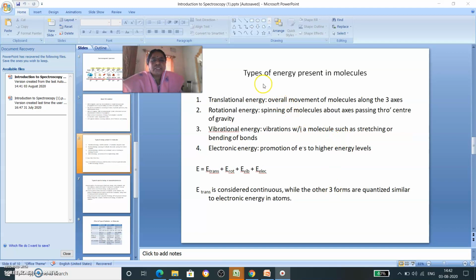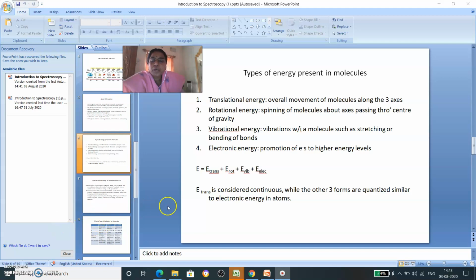Right? Next, what are the types of energy present in a molecule? So the first one is translational energy. What is meant by translational? Overall movement of the molecule along the three axes, that means x, y, z axis. That is translational energy. Rotational energy: spinning of molecules about an axis passing through the center of gravity. Vibrational energy: vibrations within a molecule such as stretching or bending vibrations. The fourth one is electronic energy, the promotion of electrons to higher energy levels.